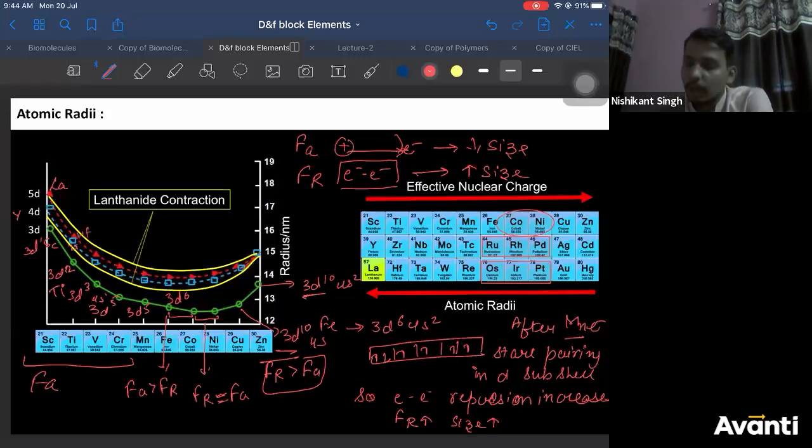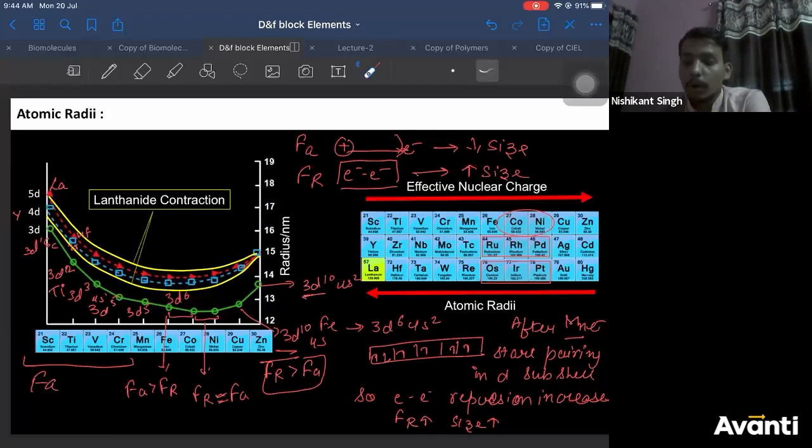So what do you observe in this second group? Zirconium and hafnium have almost similar size. They are almost touching each other. And if you go to the next elements, niobium and tantalum are also very close to each other.